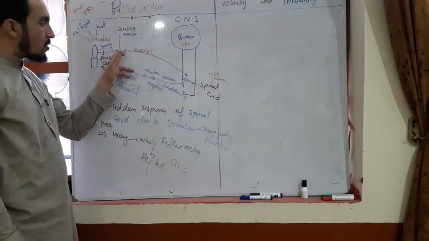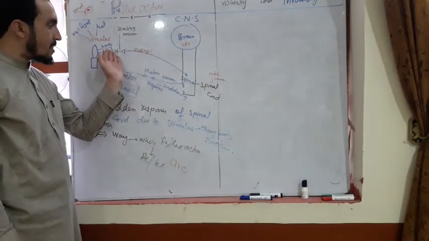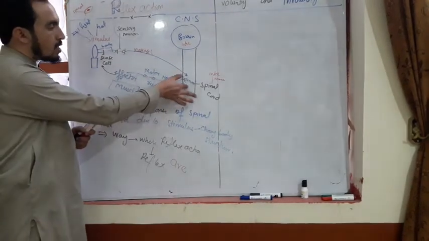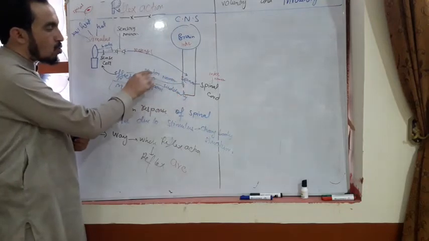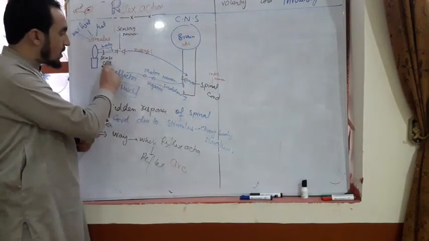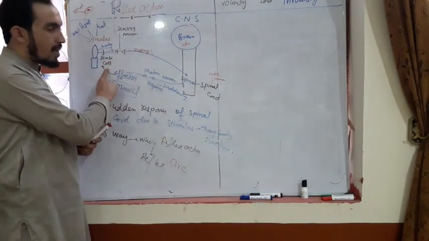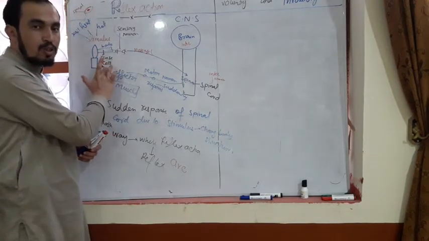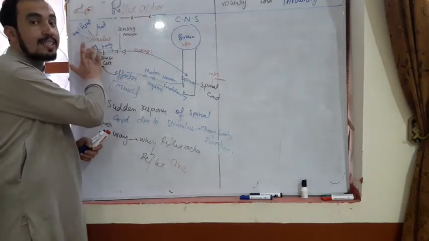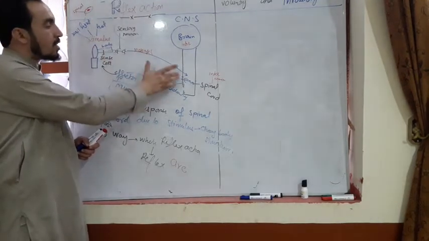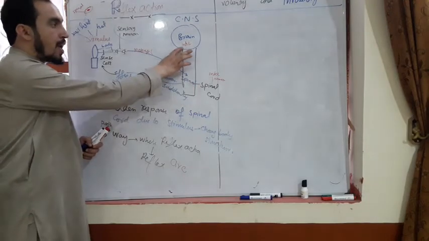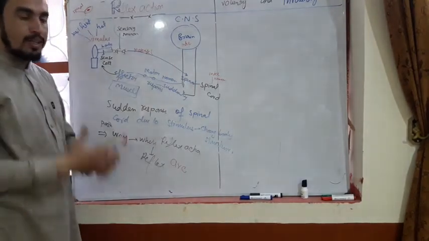Sensory neurons carry the message from the sense organs to the spinal cord. Then the spinal cord responds in very few seconds through motor neurons to detach your arm, to detach your body part from the stimulus. It occurs in very few seconds with the help of the spinal cord. Later, the brain is also informed.